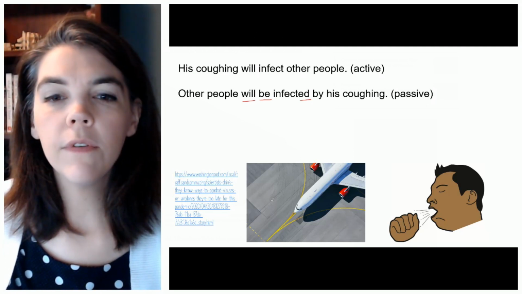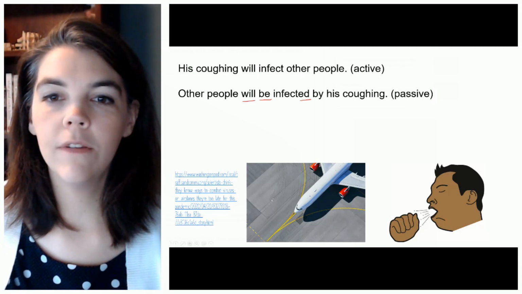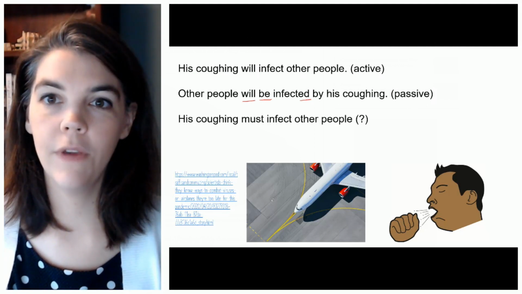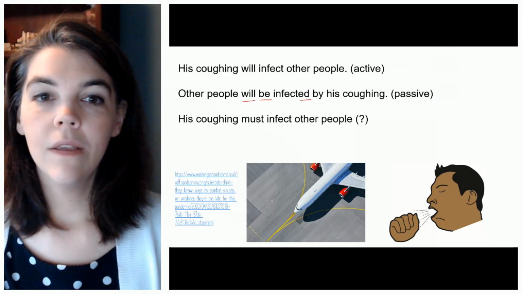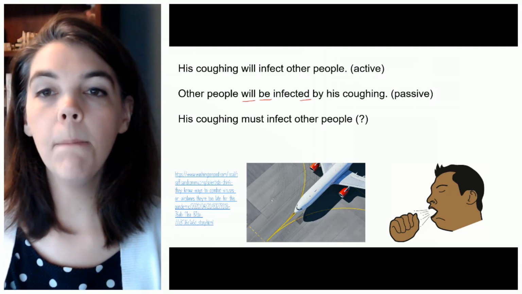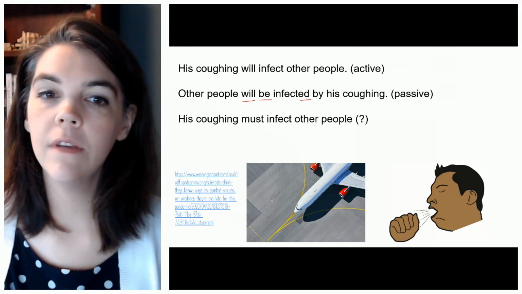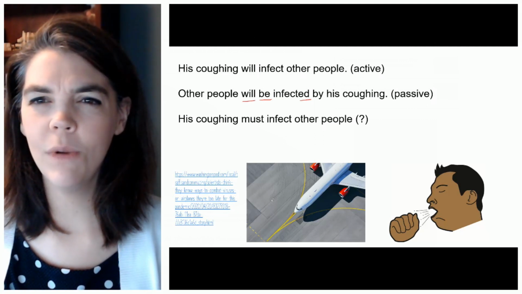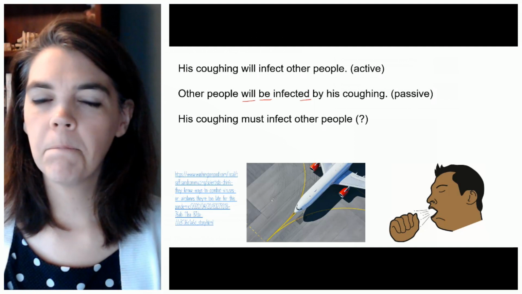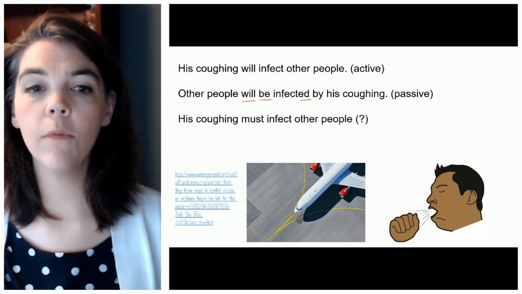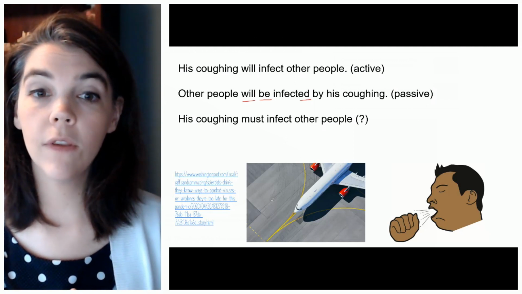So I wonder if some of you might have written something like, his coughing must infect other people. So if you did, I understand why you did, but he must infect other people doesn't make us think of certainty. Instead, it makes us think of obligation, as if we're saying he needs to infect other people. But why does the sentence make us think that? Well, it's because we're talking about a specific situation.